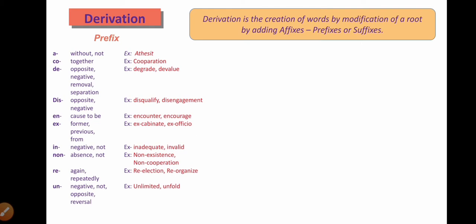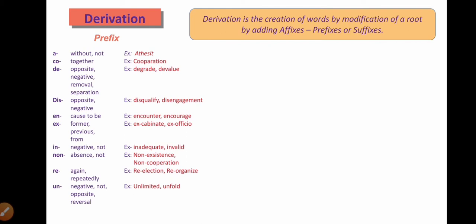For example, this is a noun. By adding the letter a before it, we get atheism. Atheist is a non-believer of God. Theist is a believer of God, whereas atheist is a non-believer of God. So by adding a, it refers to the opposite of it. By adding co, that represents togetherness.